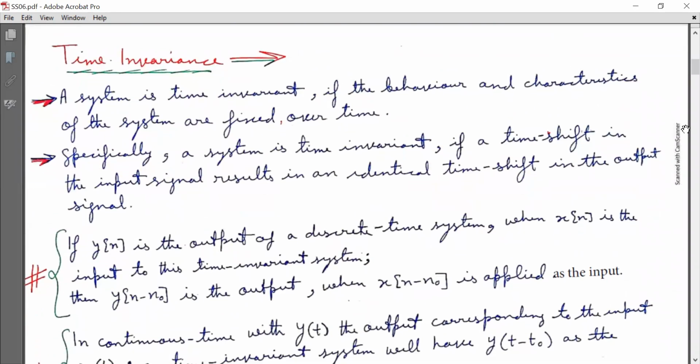Today, I am going to discuss the time invariance property of systems. A system is time invariant if the behavior and characteristics of the system are fixed over time. Specifically, a system is time invariant if a time shift in the input signal results in an identical time shift in the output signal.